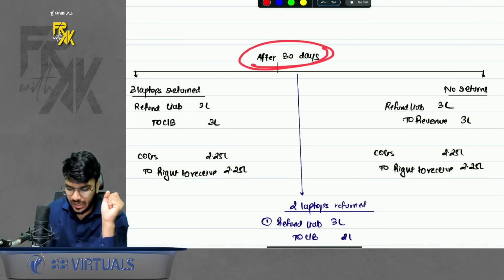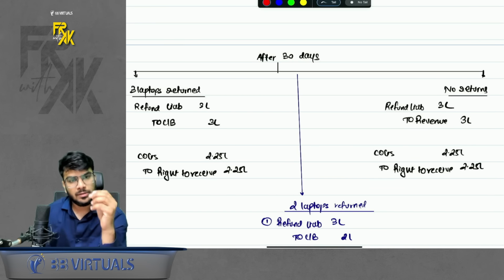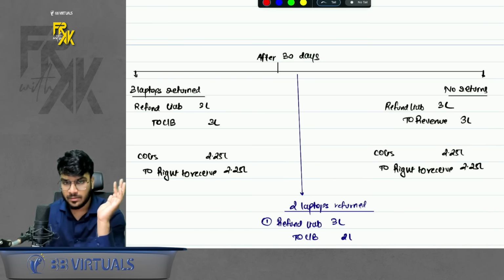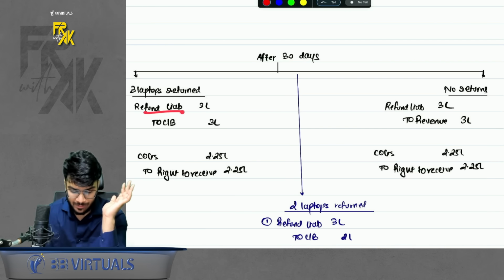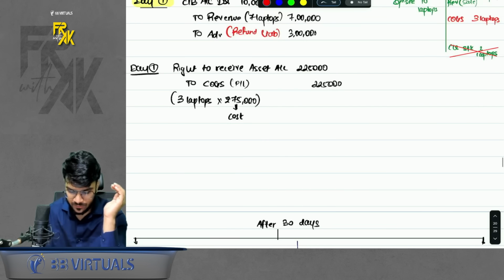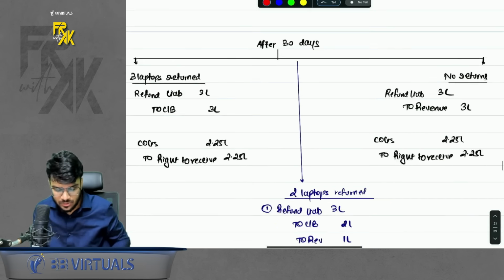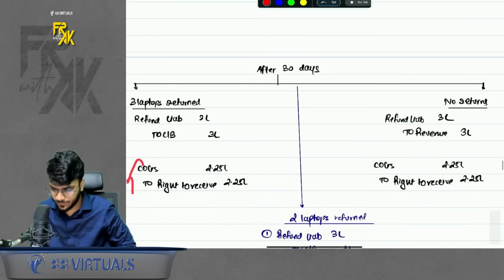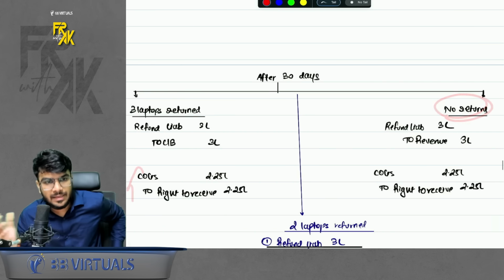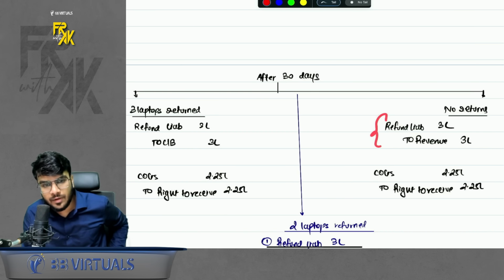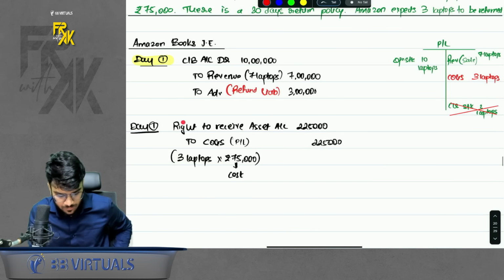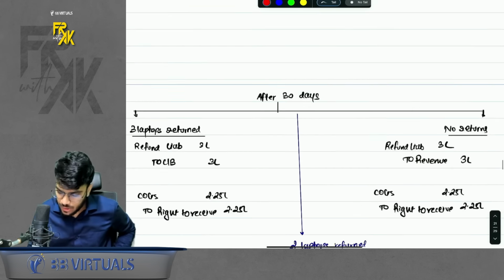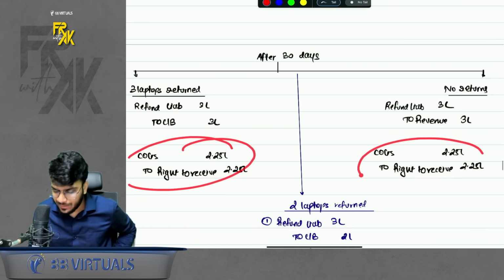Okay. After 30 days, there can be 2 scenarios. Customer returns the laptops. So whatever refund liability was there, refund the money to customer. So refund liability to cash bank. What about this right to receive asset? You must have received the asset also. So reverse this entry. COGS to right to receive. If there are no returns, then transfer the refund liability to revenue. What about this right to receive? This will lapse now. So just reverse it. So under both the cases, this entry will ultimately reverse only.